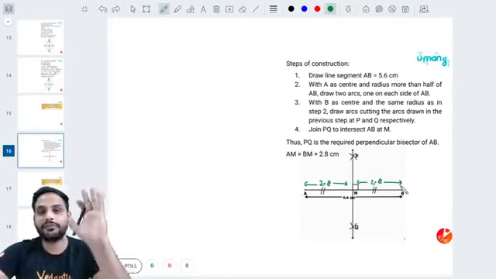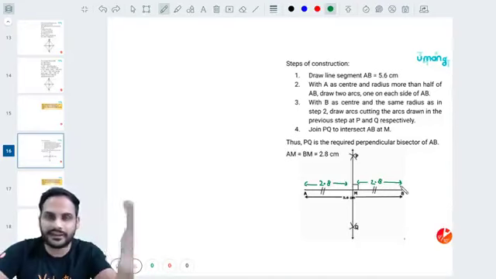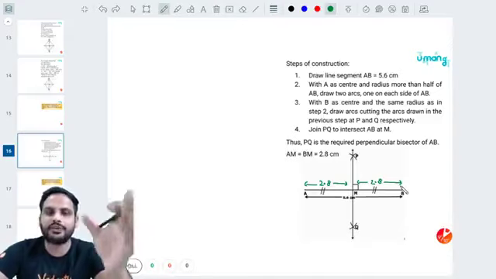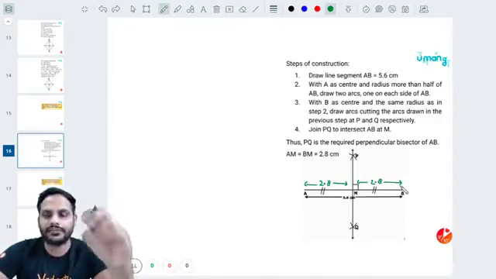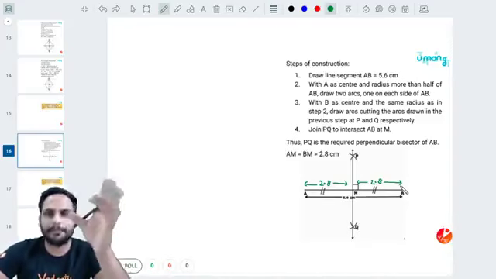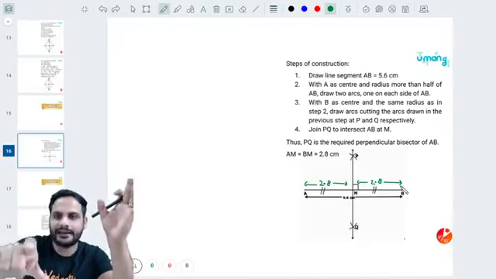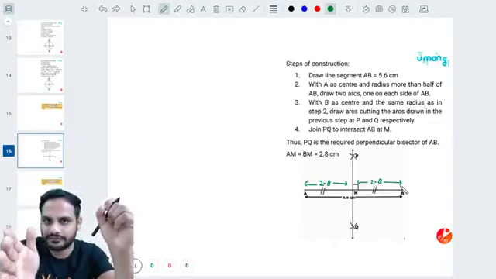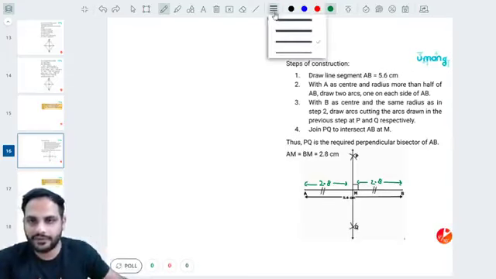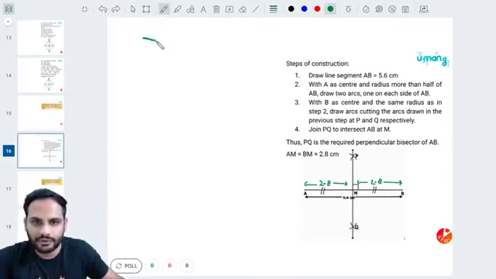Okay. Also, one important piece of advice I would like to give you all: whenever you are doing the construction, always use a sharp pencil and draw very light-handedly, so that the intersection points are quite visible. If I use two thick lines like this, you can see the intersection point is quite big.